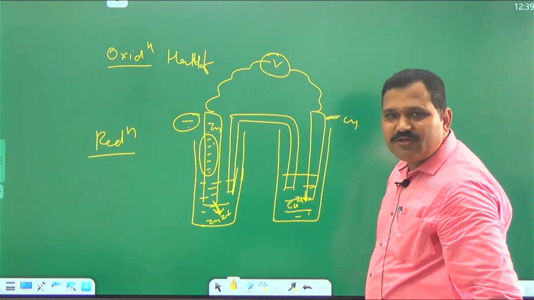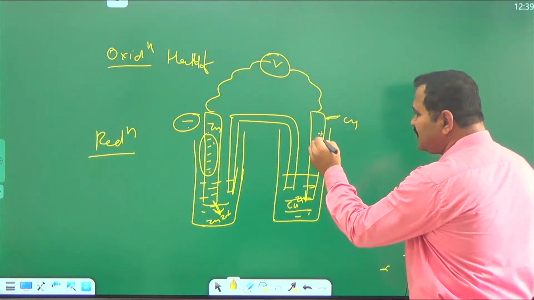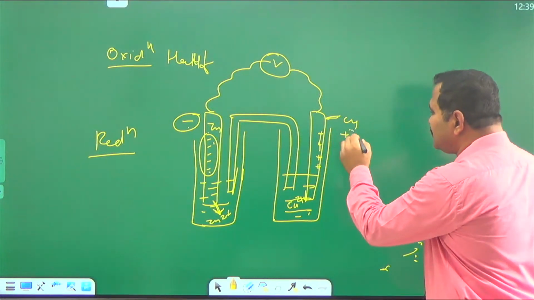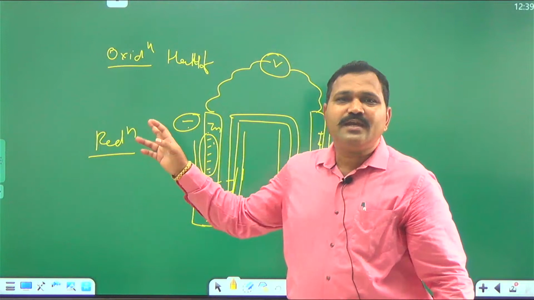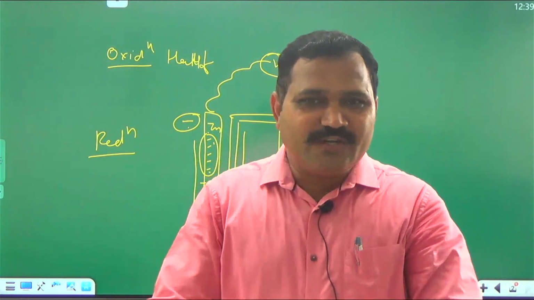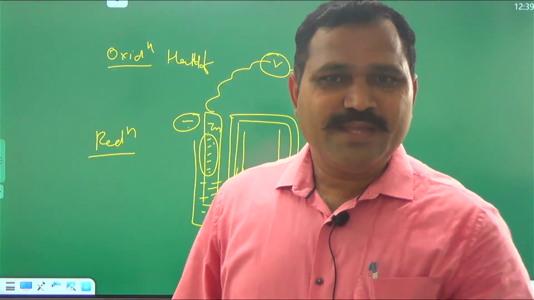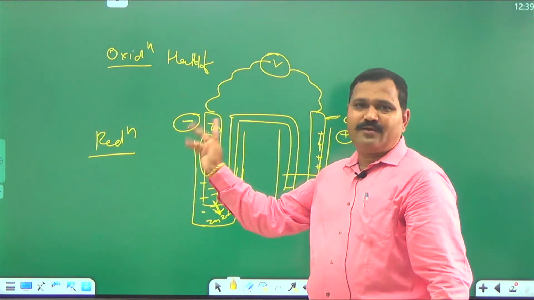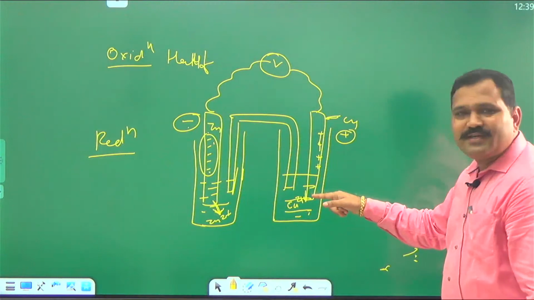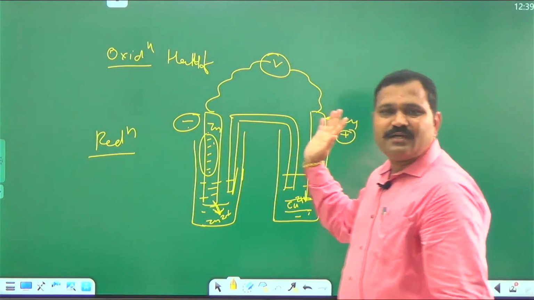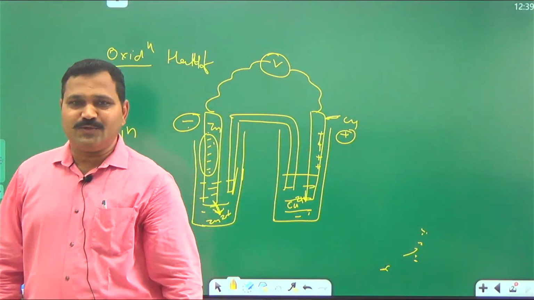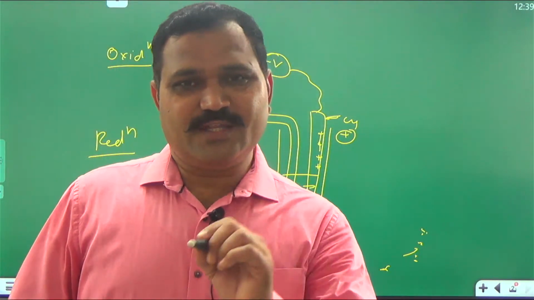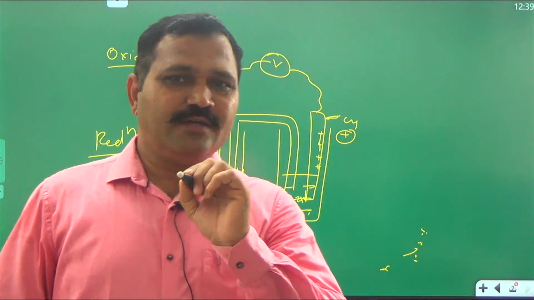Negative charge is withdrawn, so it becomes positively charged. That's why this electrode is positively charged and this electrode is negatively charged. It is not anode or cathode by charge. Here oxidation takes place, that's why it is an anode. Here reduction takes place, that's why it is a cathode. Mind well, anodic oxidation and cathodic reduction.